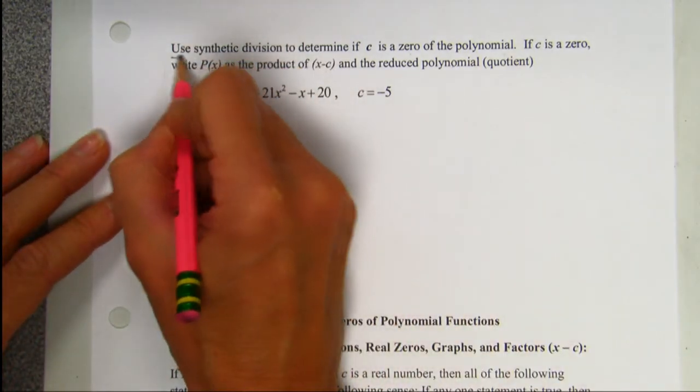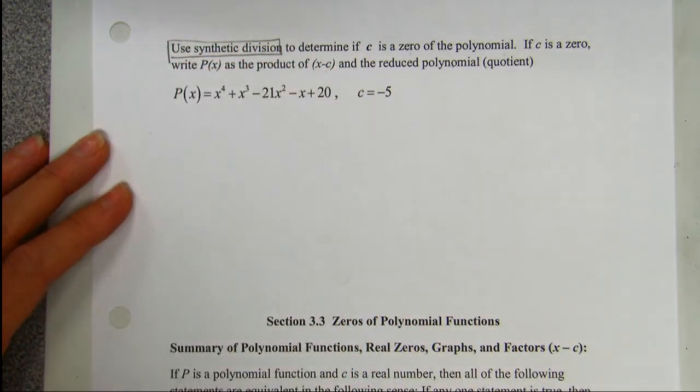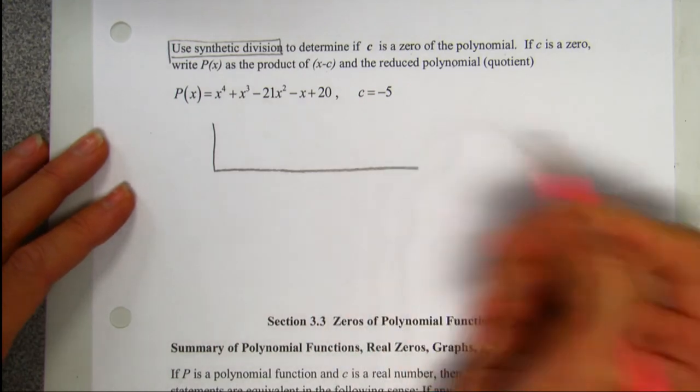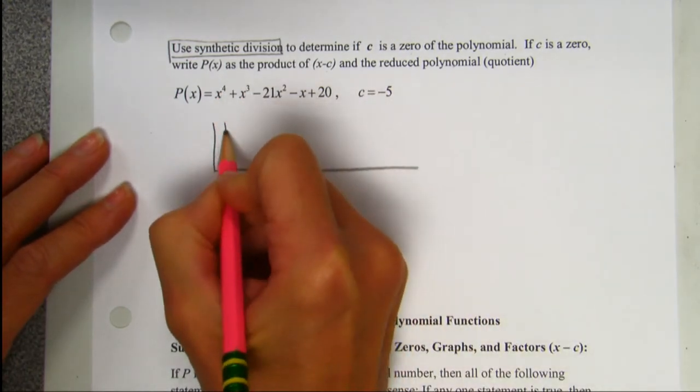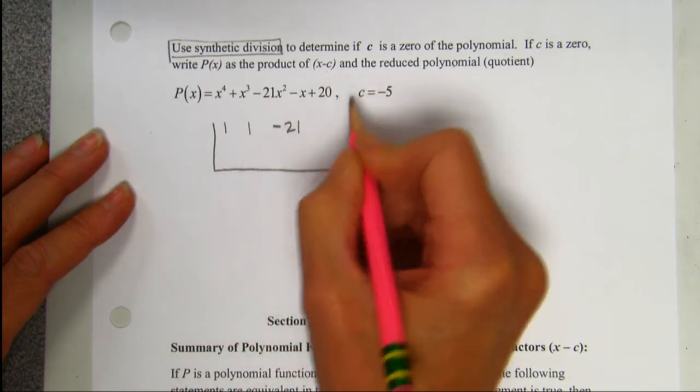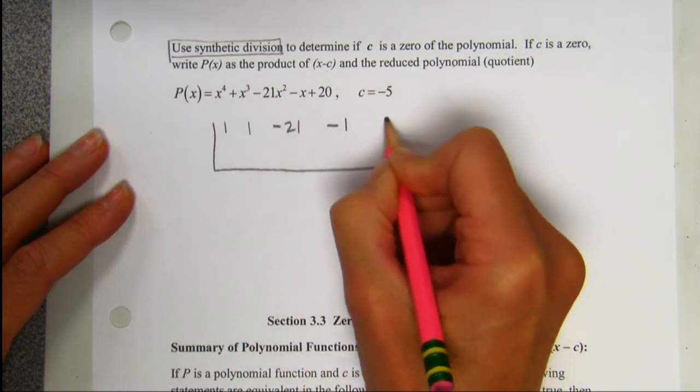All right, well, even if you don't know what the question is asking for, again, use synthetic division. That gets you started, right? So we know we need to use synthetic division. X to the fourth has a 1 in front, x to the third has a 1 in front, x to the second has a -21, x to the first has a -1, my constant's 20.